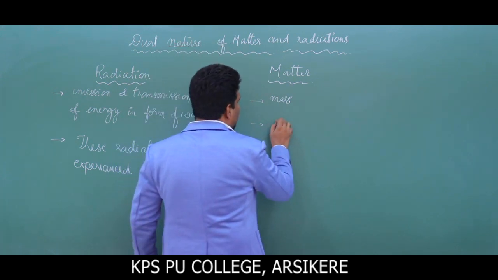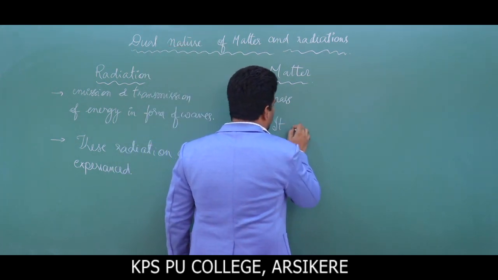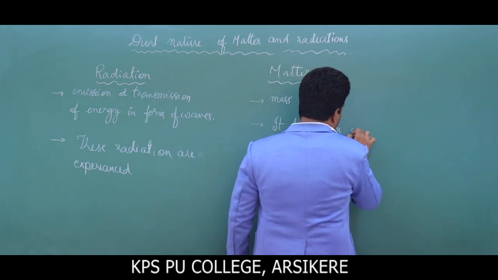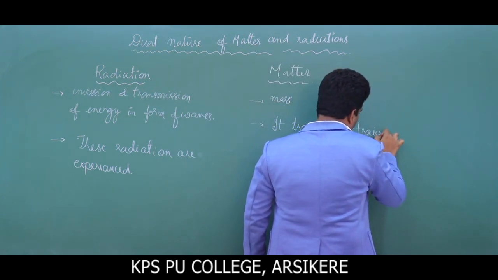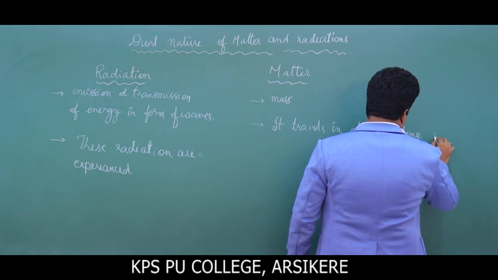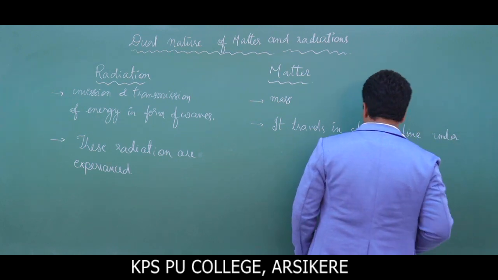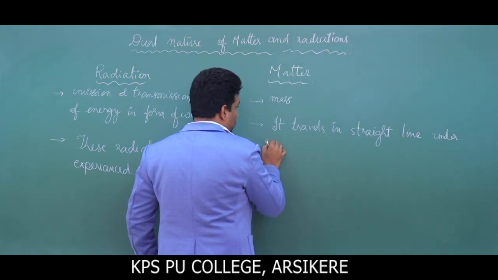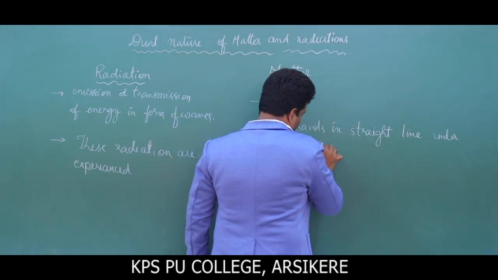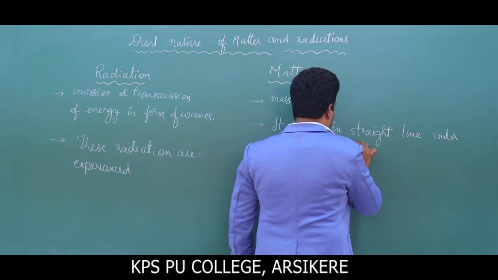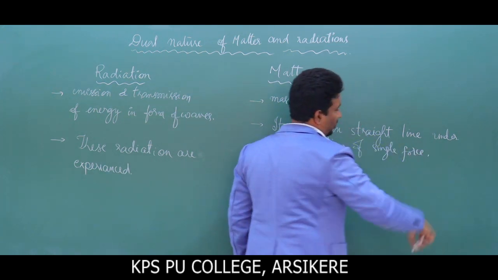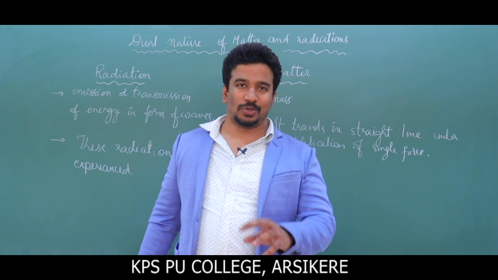So matter travels in a straight line under the application of a single force. Okay, so you have got it.